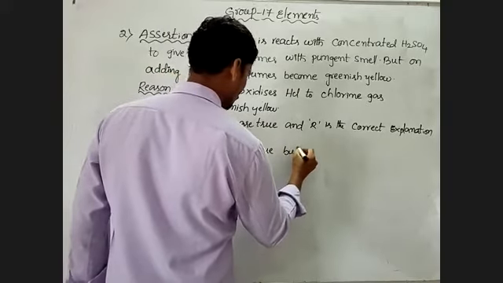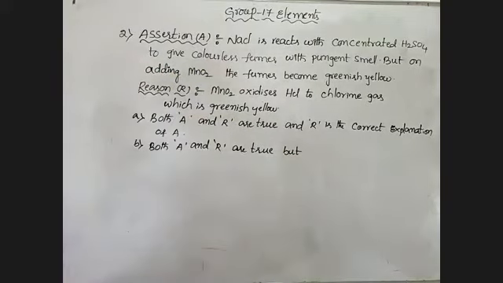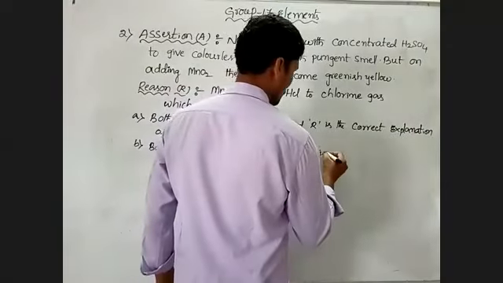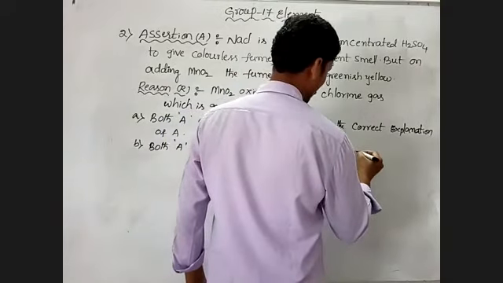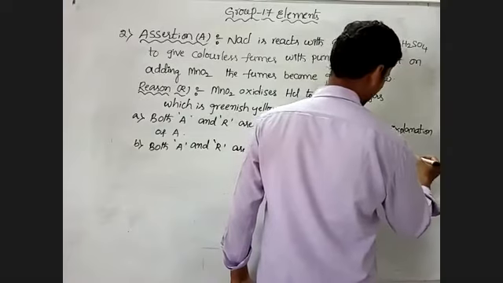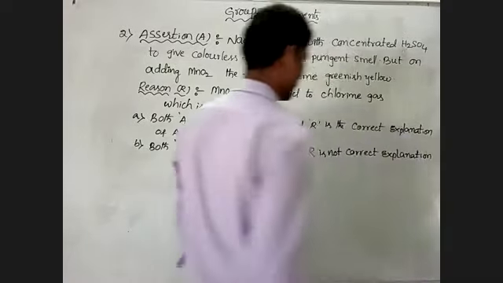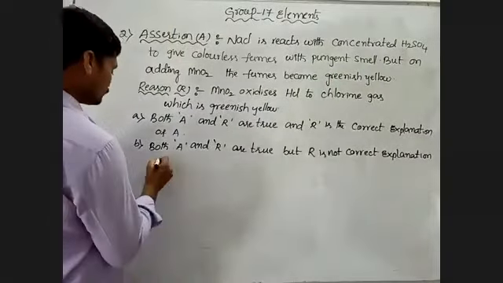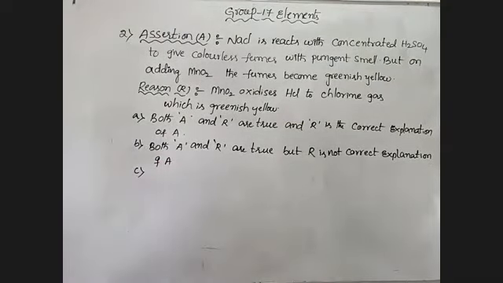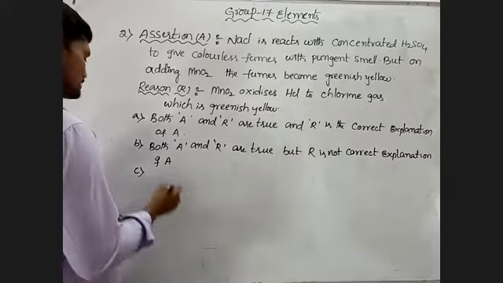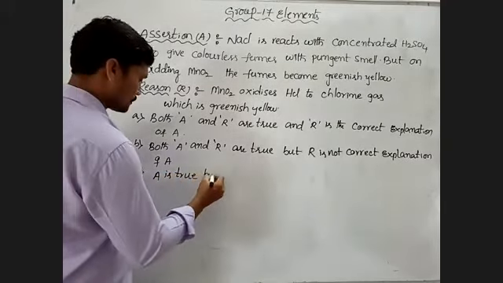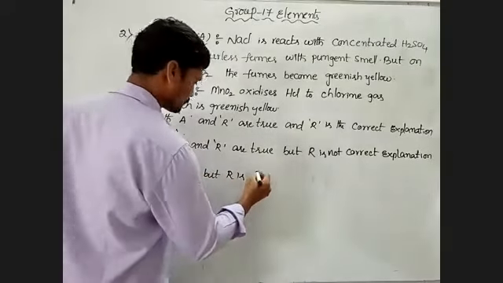But R is not the correct explanation of A. So next one, A is true but R is false.